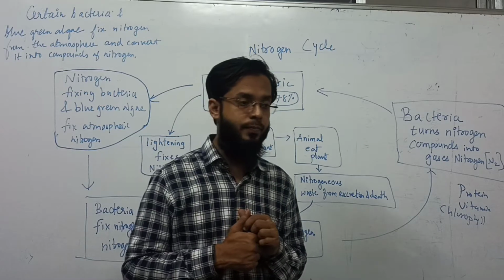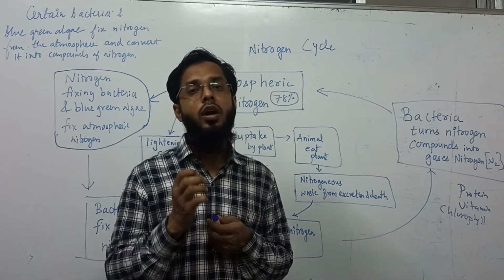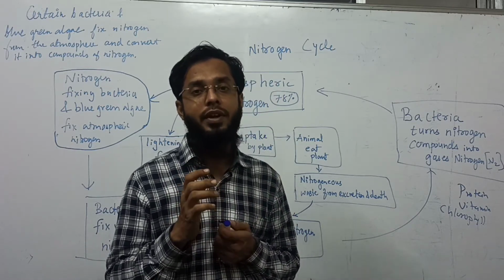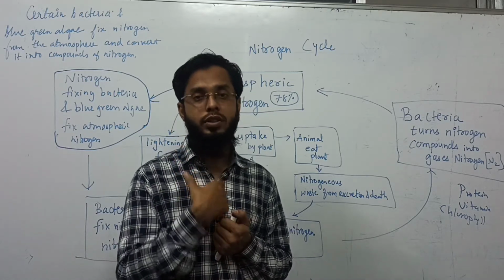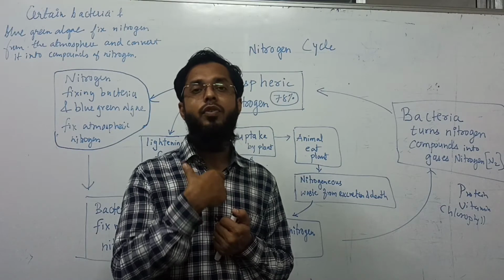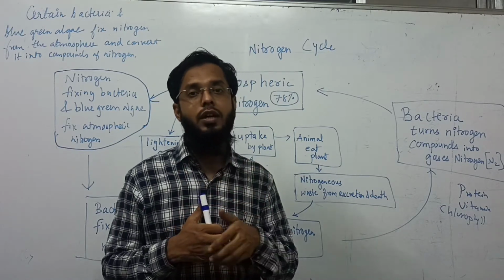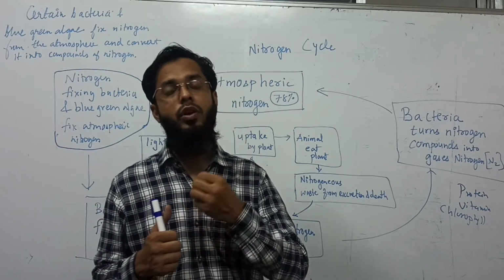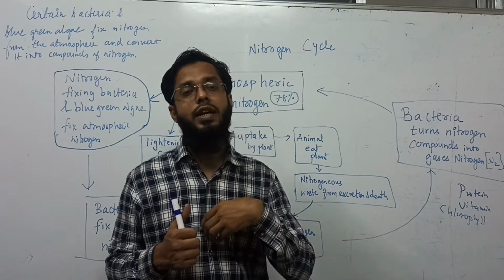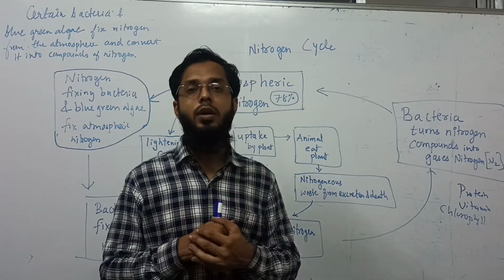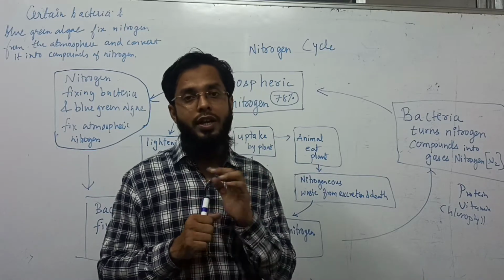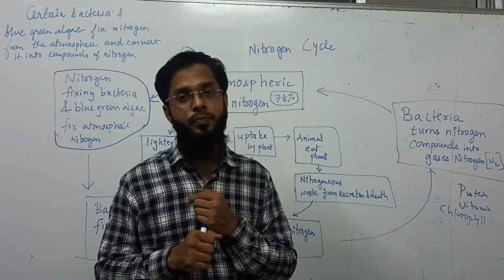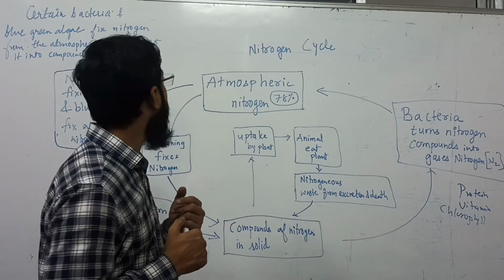Let us understand. So first of all, we must know that nitrogen is present 78% in the atmosphere, but we can't just take nitrogen as we take oxygen from the atmosphere. Like when we inhale, oxygen goes inside the lungs and then it is diffused into the blood cells. But it is not so in the case of nitrogen. Nitrogen is not taken in this way. So let us understand how.